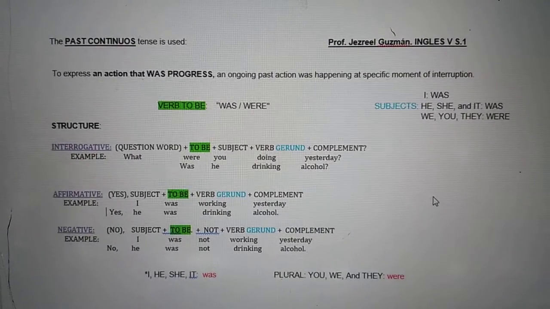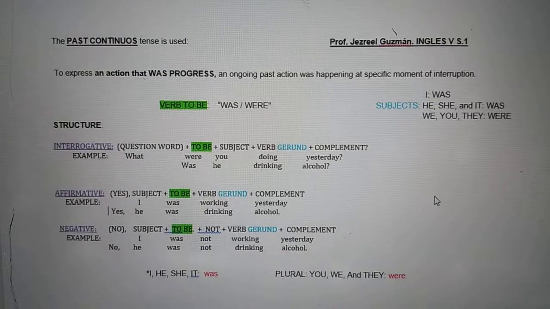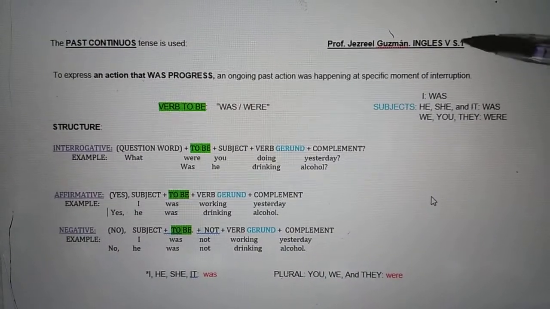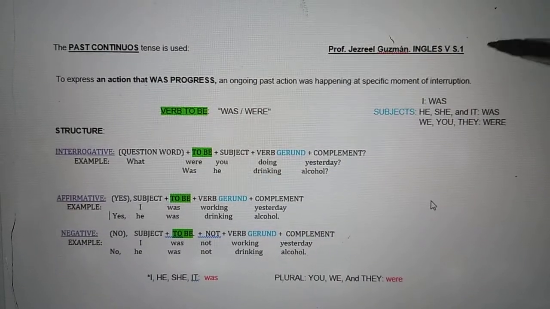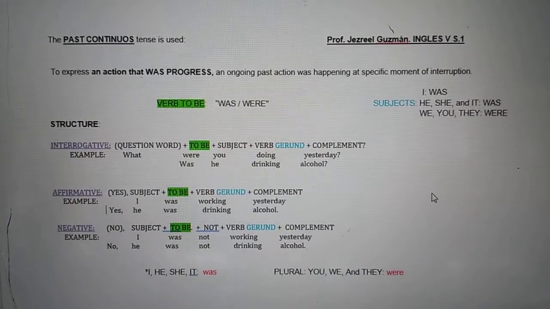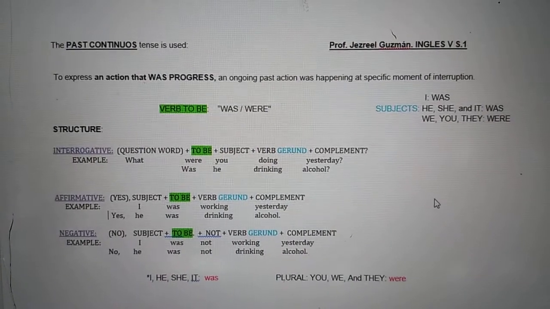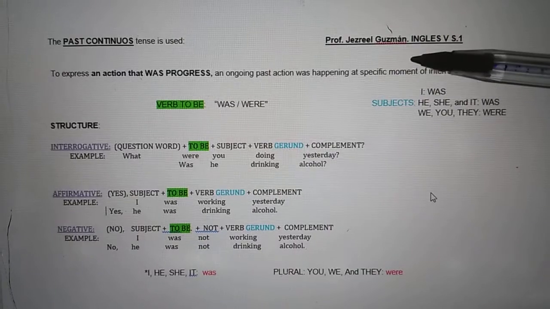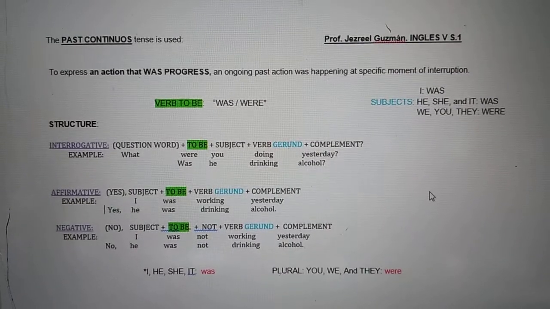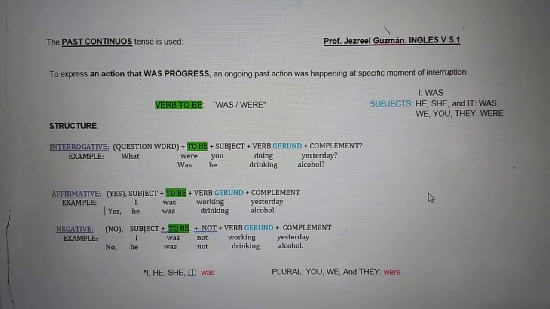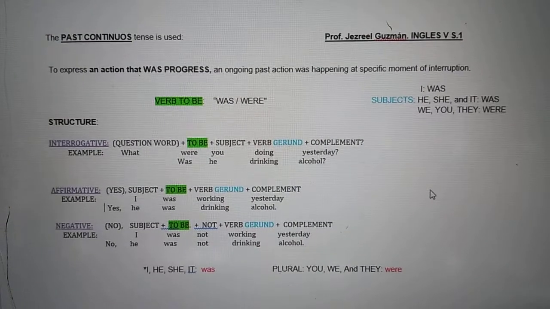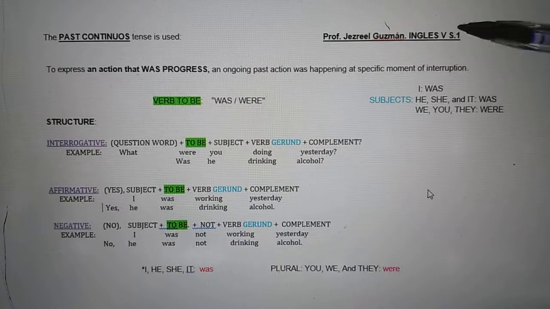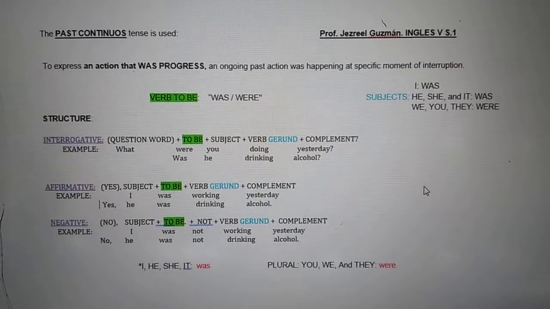So over there, that is my name. And we have here the level and the week. Remember, we are English 5, week 1. So what is the past continuous? There we have, over here, the concept. The concept says it is used to express an action that was in progress, that we were doing. An ongoing past action that was happening at a specific moment of interruption.